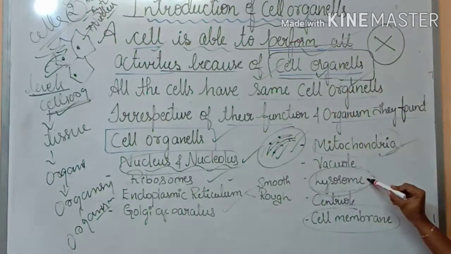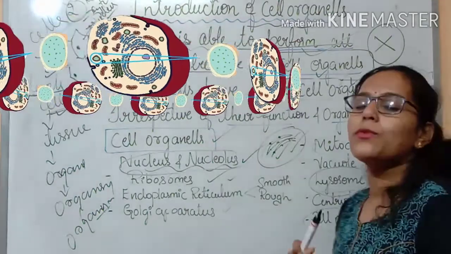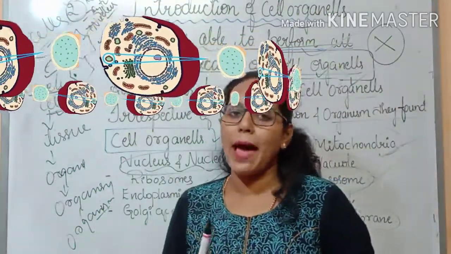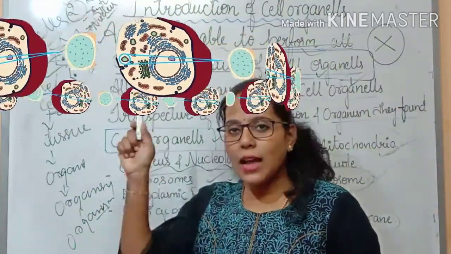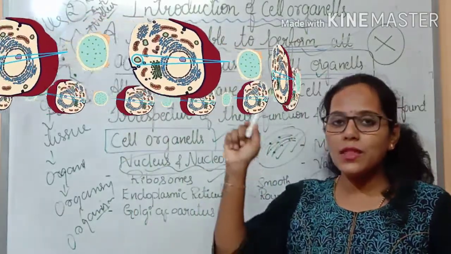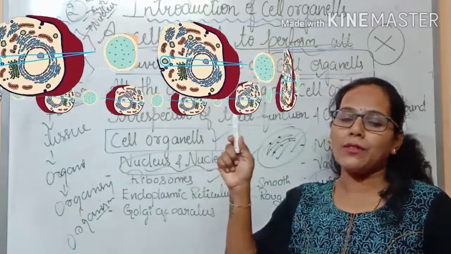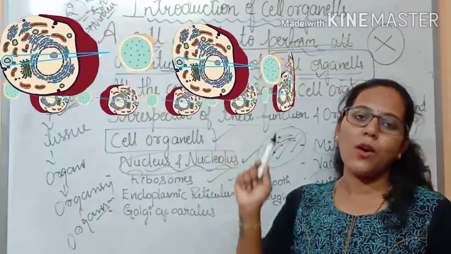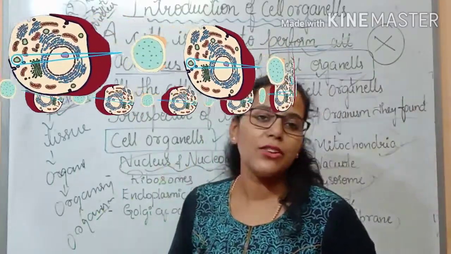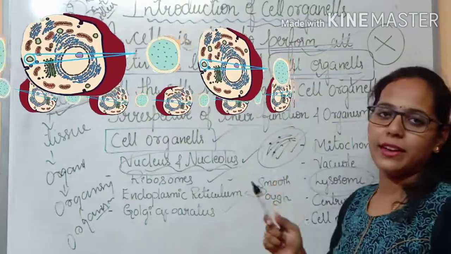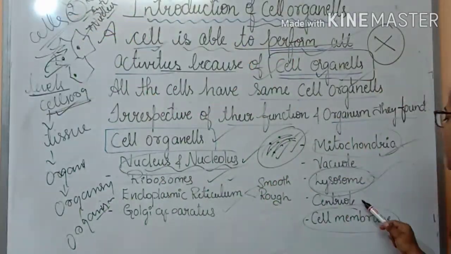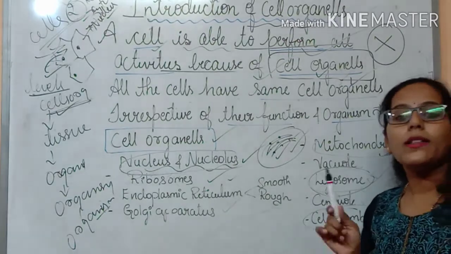Okay, so when I talk about lysosomes, lysosomes are called the suicidal bags of the cell. This is how the lysosome looks like. Why it is called suicidal bags, I'll tell you in the next session when we start discussing it in detail. So next is the centriole or centrosome.